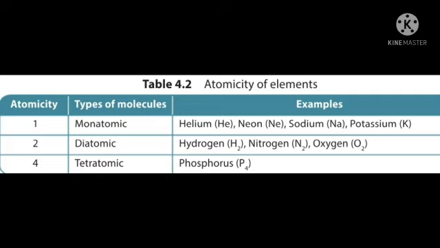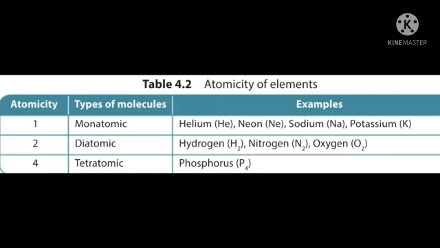Next, about atomicity. Many elements exist as molecules because atoms of such elements cannot exist independently. So, what is atomicity? The number of atoms present in one molecule of an element is known as its atomicity.